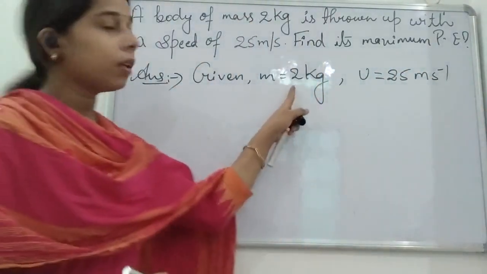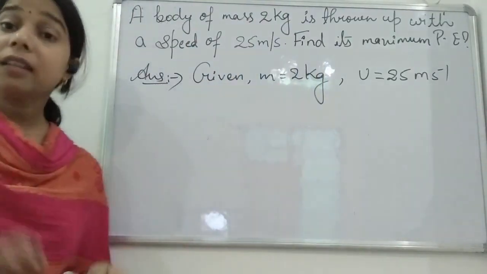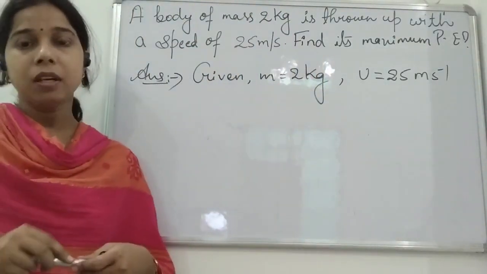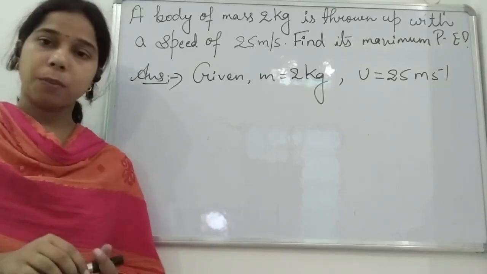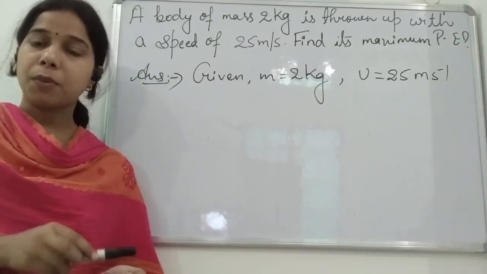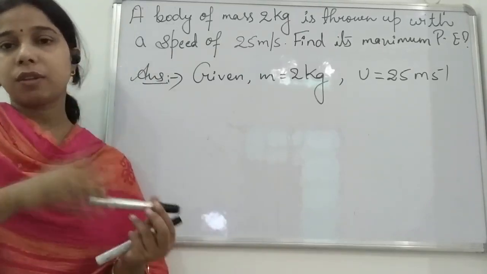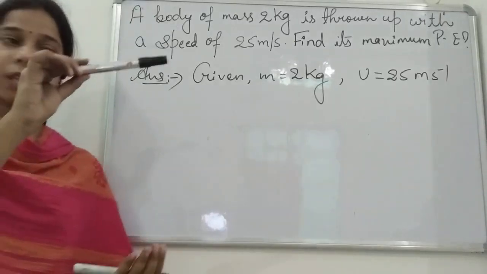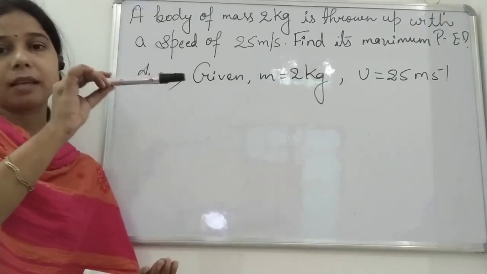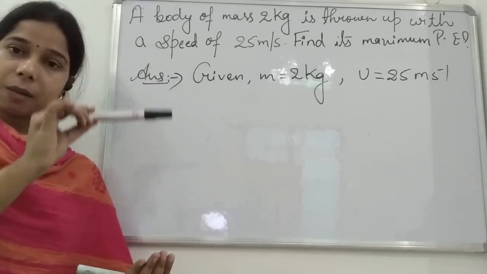This is 2 kg, and 25 meter per second is the initial velocity of the body by which it is thrown in the upward direction. Now student, if a body is thrown in the upward direction, the initial velocity will be this one. After some time, what will happen? It reaches its maximum height and then it starts coming down.